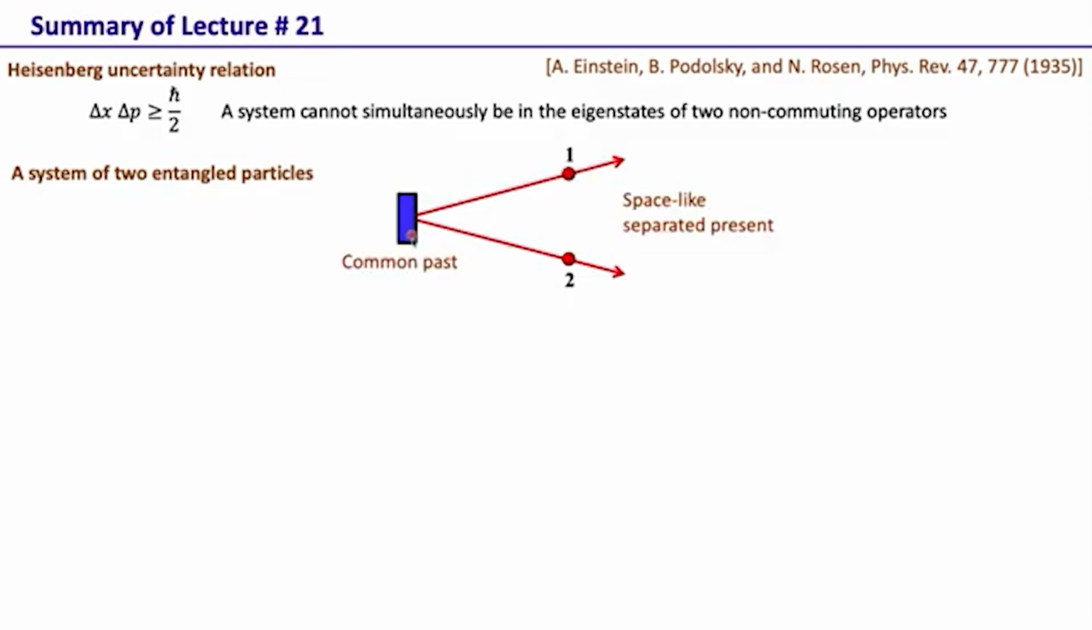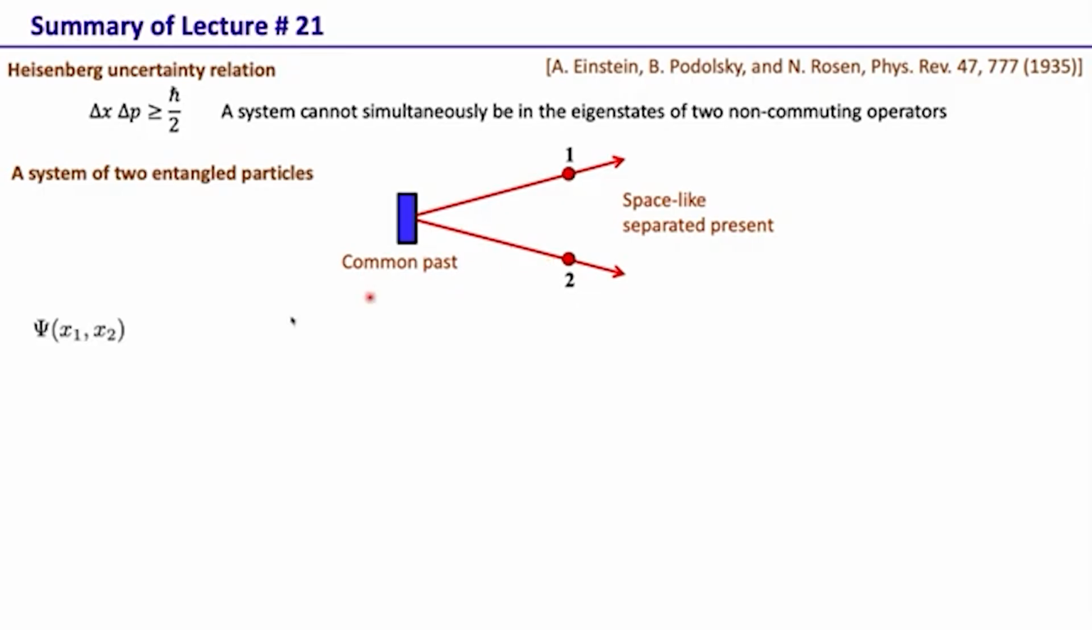Here we have a system of two particles that had a common past. That means these two particles interacted in the past, and after that they got separated. Once they got separated, there is no interaction between them, they are not interacting with each other. In fact, they could even be space-like separated in the present.